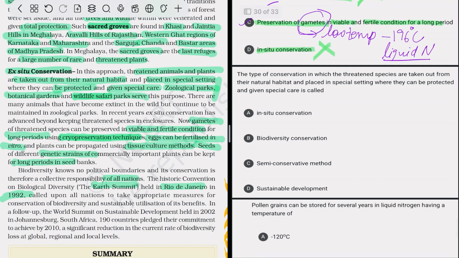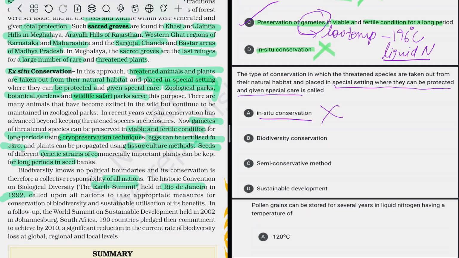After that, the type of conservation in which threatened species are taken out from the natural habitat and placed in a special setting where they can be protected and given special care. So we know that is ex situ conservation.